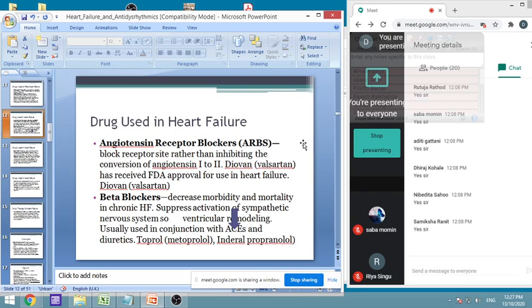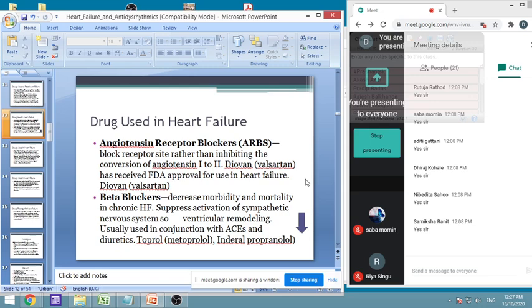Okay. Then next thing is beta blockers. You have studied beta blockers in too much detail. So we know about all these beta blockers, how they are working. We have seen what their mechanisms of action are. So what they do, they will suppress the activation of the sympathetic nervous system. So it will prevent the ventricular remodeling, because the sympathetic nervous system plays an important role in ventricular remodeling.